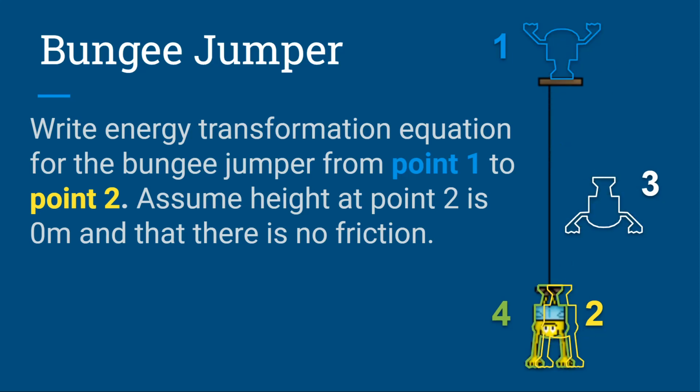And the question tells me to assume that the height there is 0. So no GPE. So what do I have there? Elastic. Yeah, elastic potential energy. He has stretched the bungee cord. So that's our equation. The GPE at point 1 equals the EPE at point 2. Again, guys, if you can write that equation, that's half your job. Okay, that really, if you can't get there, you're not going to get the right answer. You have to be able to do that step.